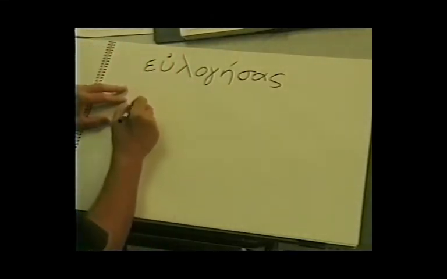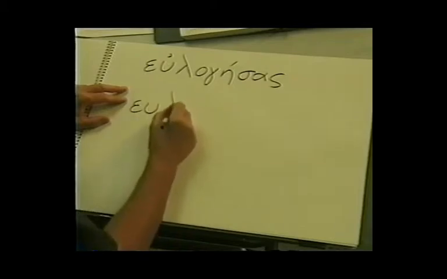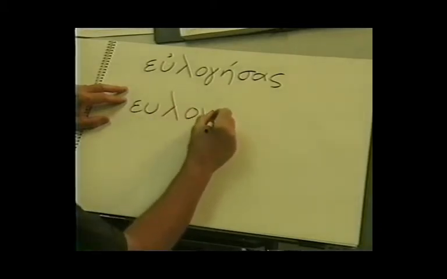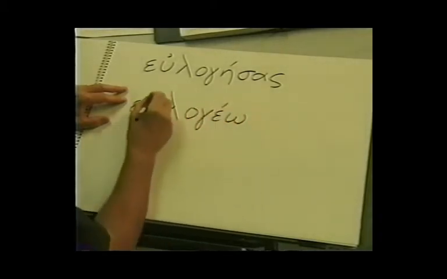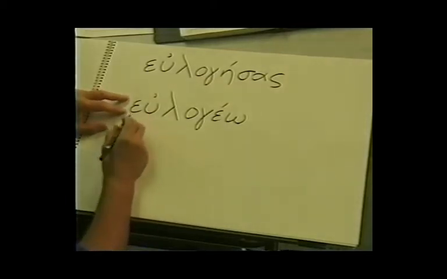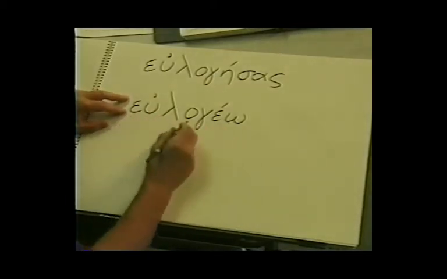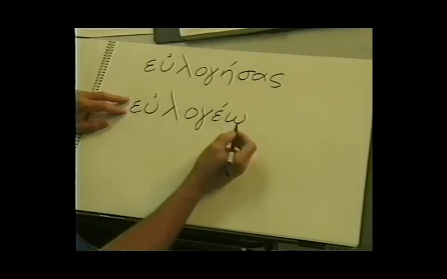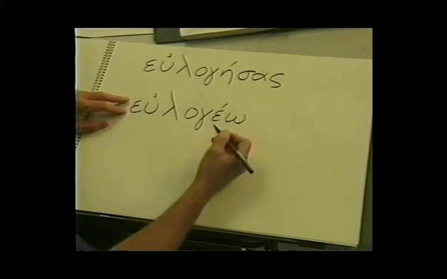This word comes from the lexical entry eulogeo. You see the English eulogy here? Eulogeo means I speak well of, but it can also mean I bless or I give thanks. Now let's analyze this verb form.